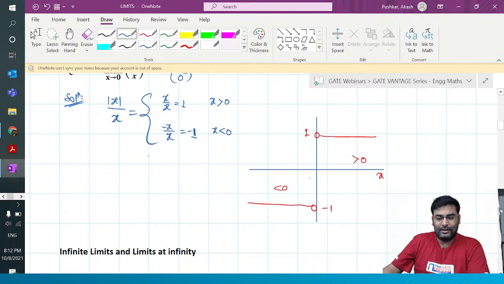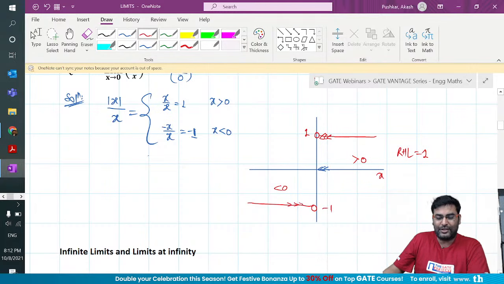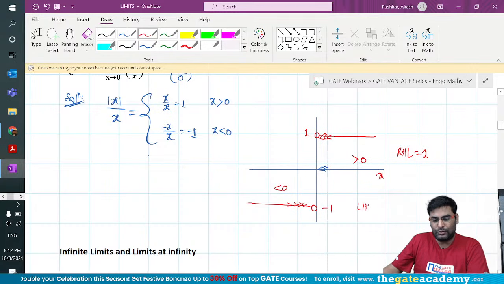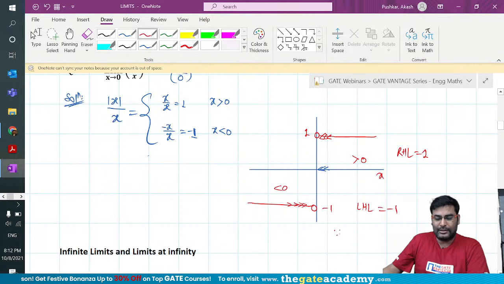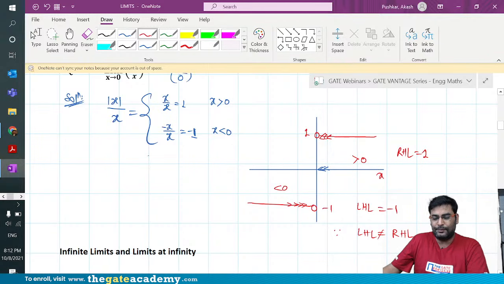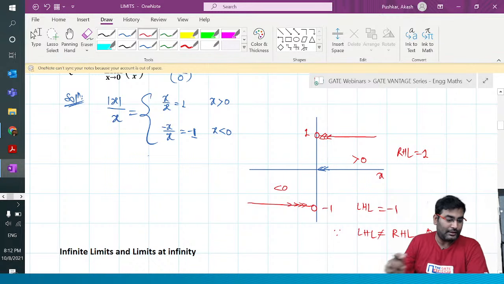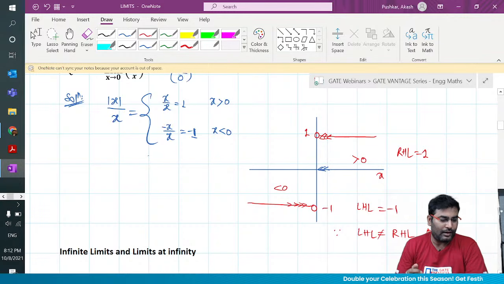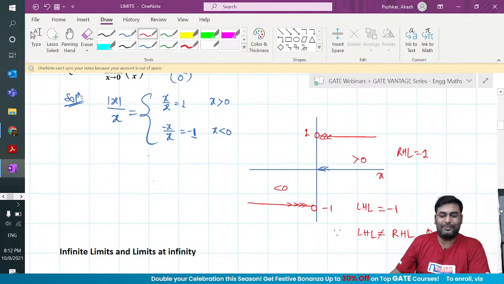If you look here, from the right hand side, your function is approaching 1. So the right hand limit comes out to be 1. If you approach from the left hand side, your left hand limit comes to minus 1. And since we know that as per the definition of limit, LHL is not equal to RHL, hence the limit does not exist. Indeed I have some right answers from Naga, Pradeep. Some of you are saying 0, 1, but the answer is that the limit does not exist.